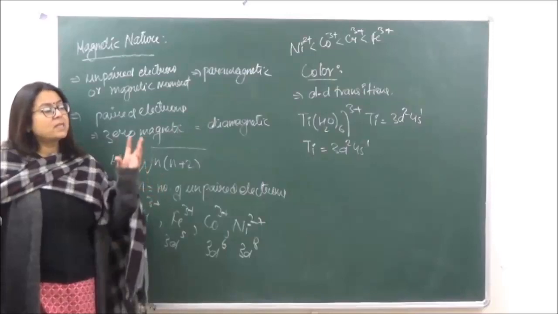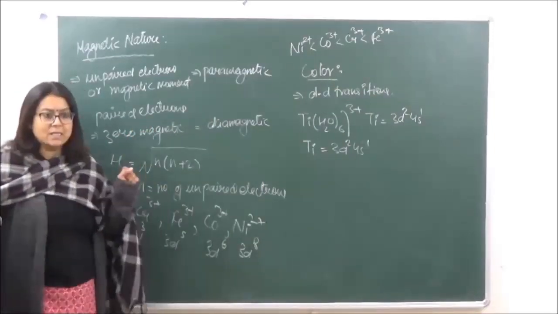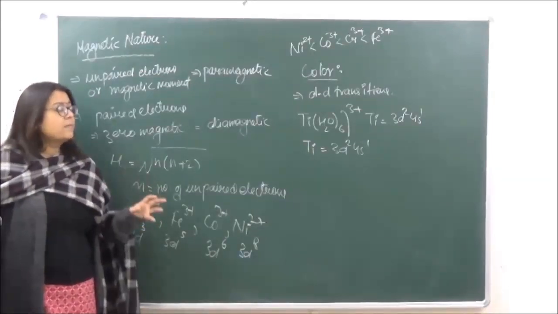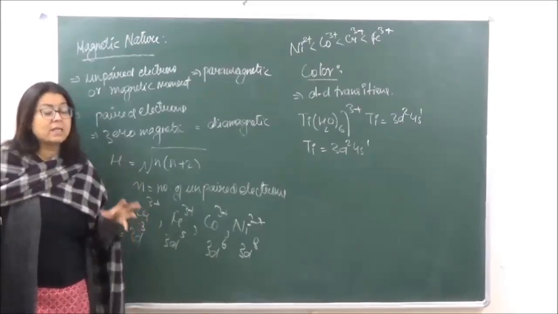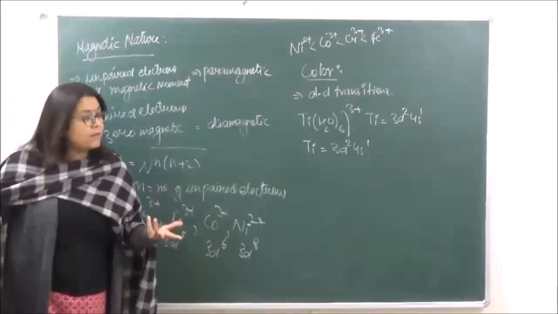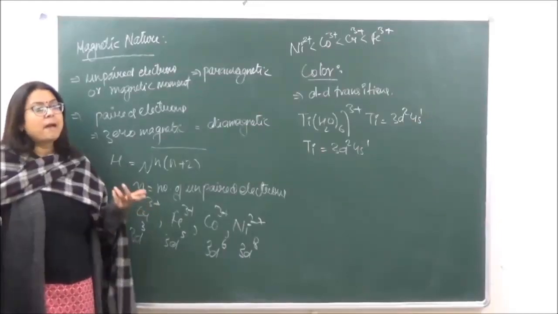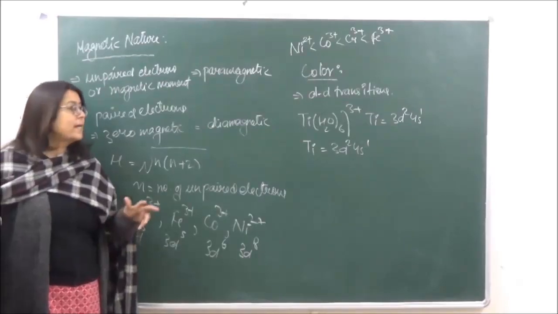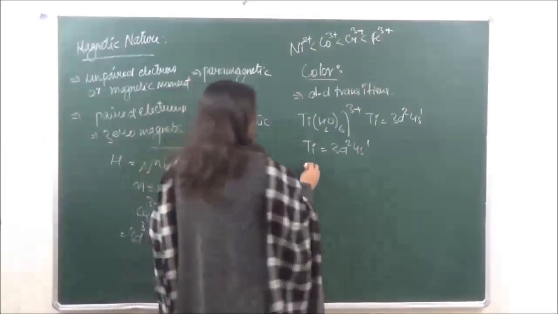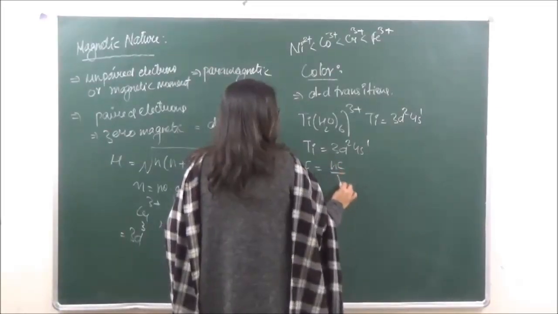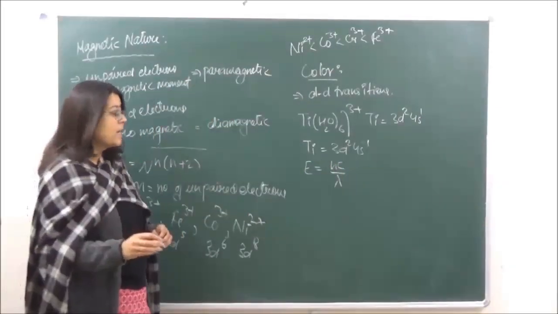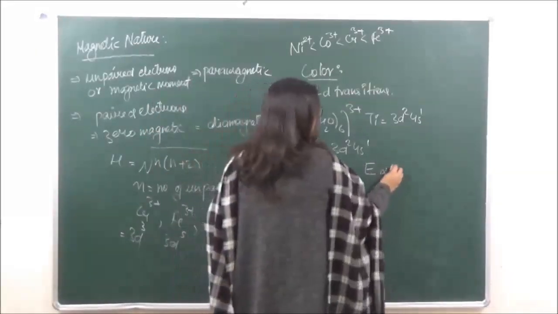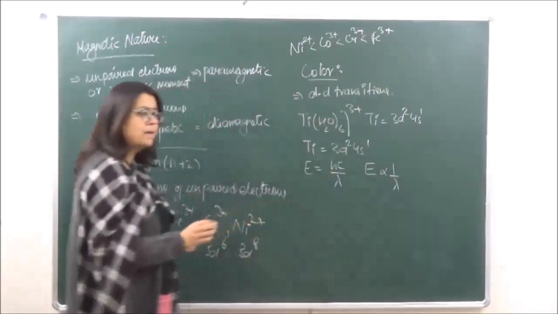Now if any substance absorbs the entire white light, all the wavelengths of the white light, it is going to appear black. But if it is absorbing light of certain wavelength, it is going to emit light of the other wavelength. तो हमें जो कलर नजर आता है that is going to be the emitted light, not the absorbed wavelength. Okay, now we already know that energy is equal to hc upon lambda. ठीक है? Or in other words we are saying over here h is a constant, c is a constant, so energy is going to be inversely proportional to lambda, right?